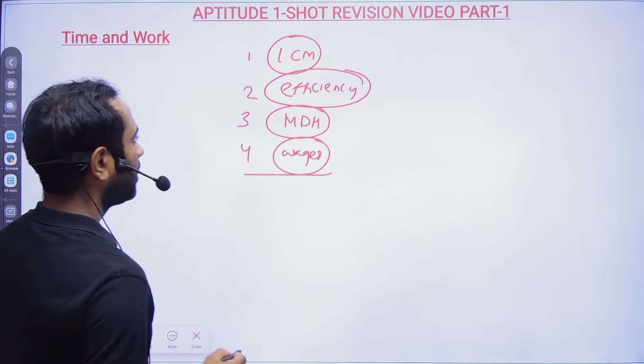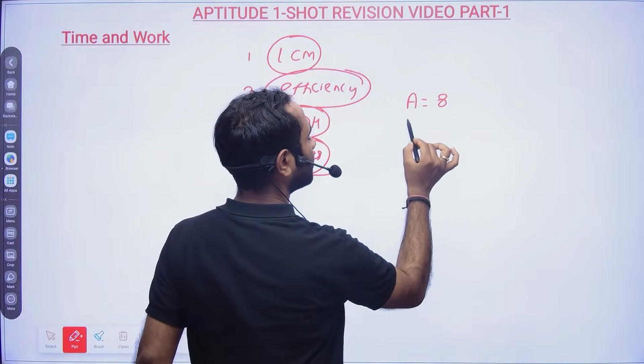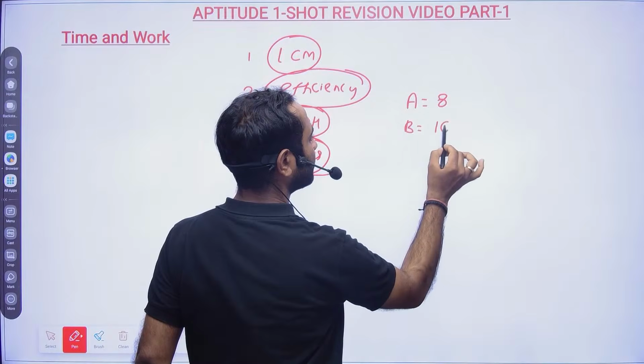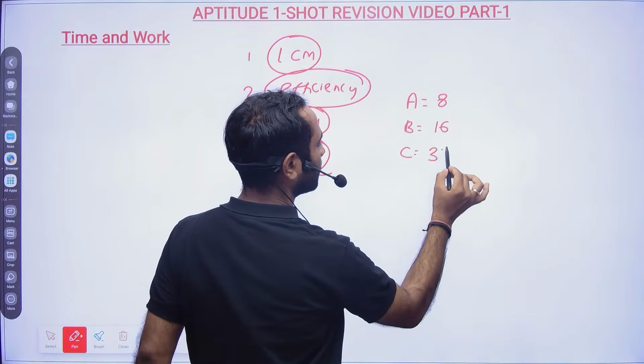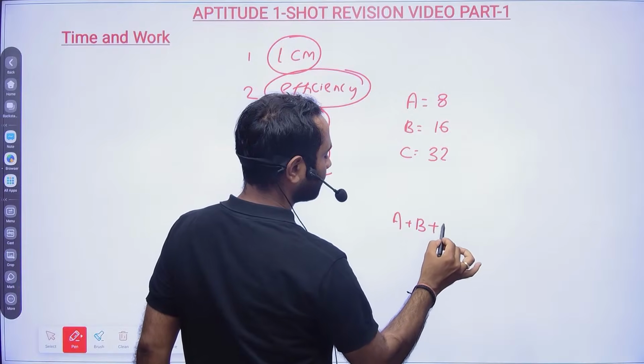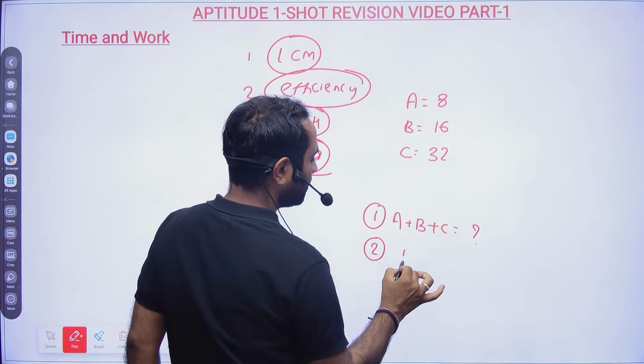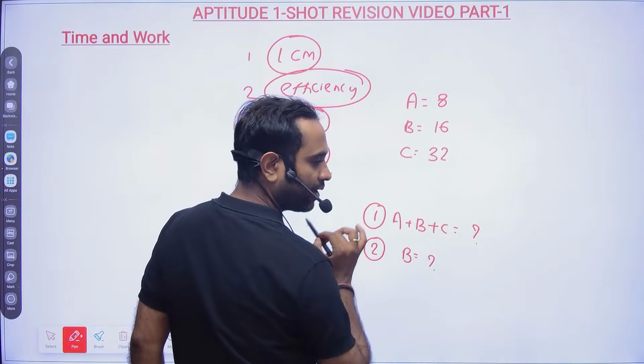Now if I ask you, A can do a work in 8 days, B can do it in 16 days, and C in 32 days. So A plus B plus C will be able to complete the work in how many days, and B alone can complete the work in how many days?